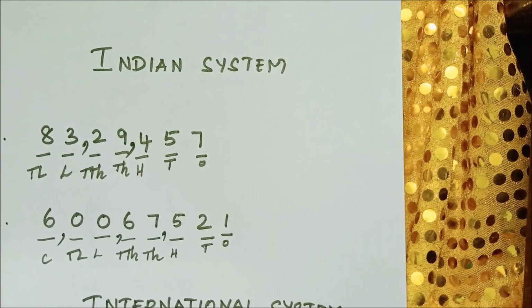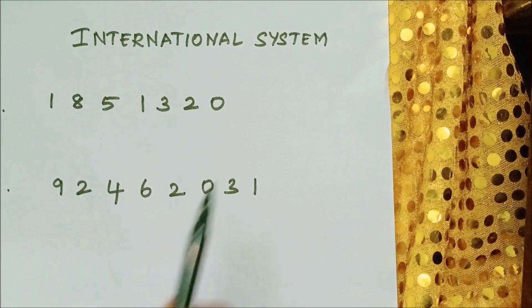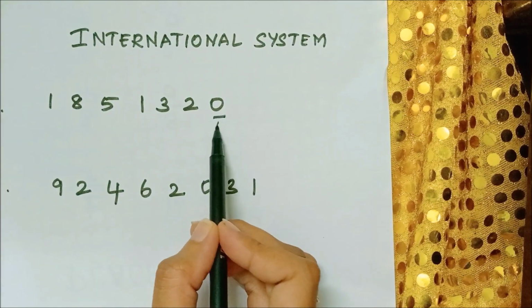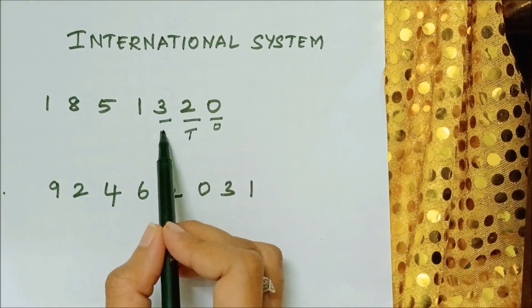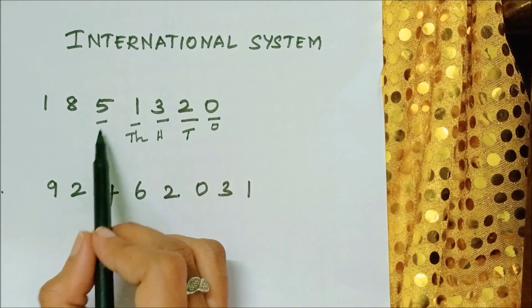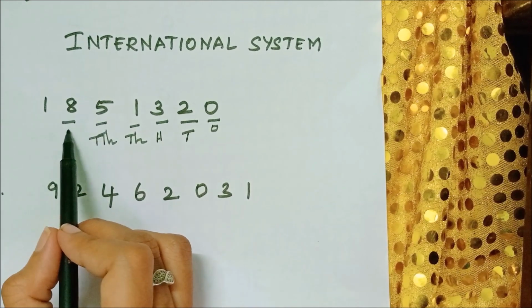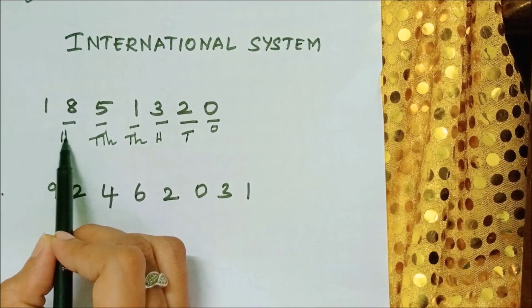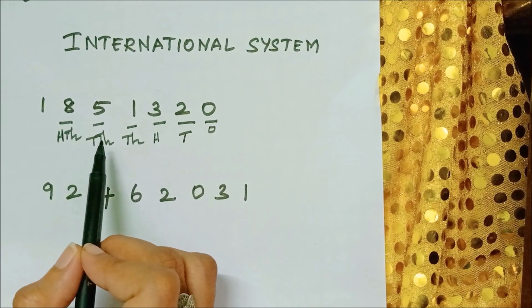Shall we see the international system now? Fine. Now here you have the international system. See the first example. This is ones and this is tens. This is hundreds, this is thousand, this is 10,000, and this one is 100,000. Here you should be very careful, children.